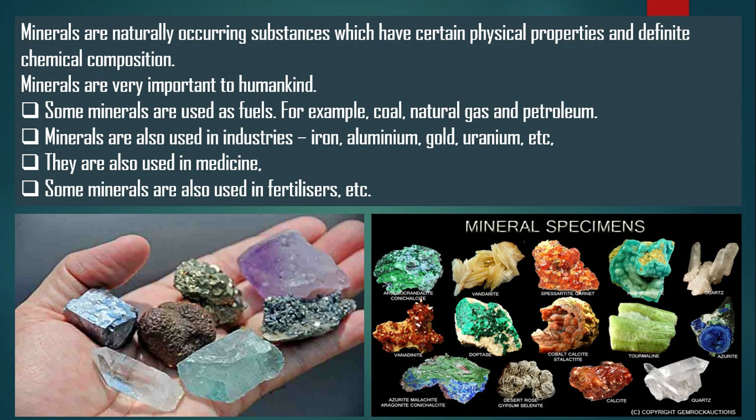Last topic of this chapter, minerals. Now, what are minerals? Minerals are naturally occurring substances which have certain physical properties and definite chemical composition. Let's take an example. H2O is the example of water. Water is a mineral. H2O is the chemical composition of water.